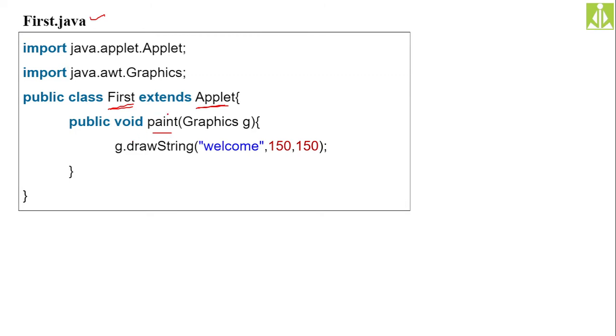We need to focus only on this paint method because we are writing something, a welcome message, on the applet at these coordinates. Every window is going to have coordinates, as we know. These coordinates indicate from the left and from the top, and wherever these things coincide, at that point it will be considered as the starting point for writing this message. There it will write that welcome message on the browser.